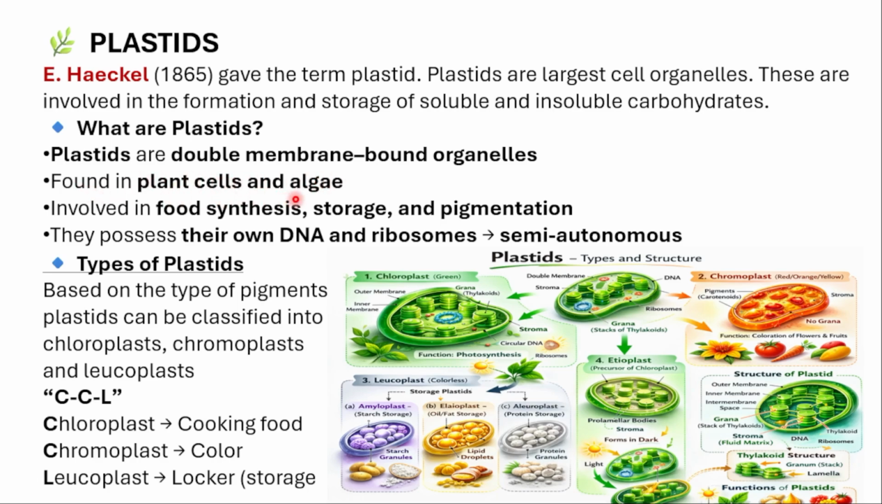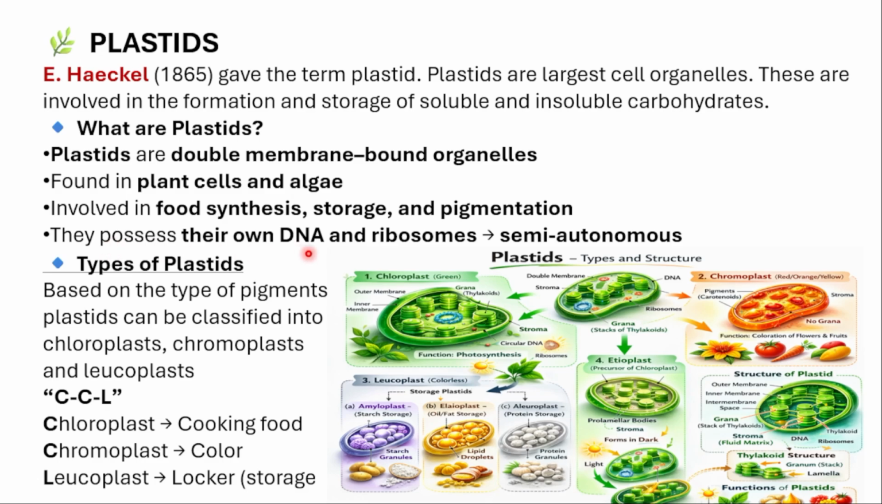Found in plant cells and algae. Plastids are specially present in plant cells. They are absent in animal cells. And also you can see them in algae. Involved in food synthesis, storage and pigmentation. The main thing is food synthesis, next it is helpful for storage, and next it is helpful for pigmentation. Pigmentation in the sense coloring.